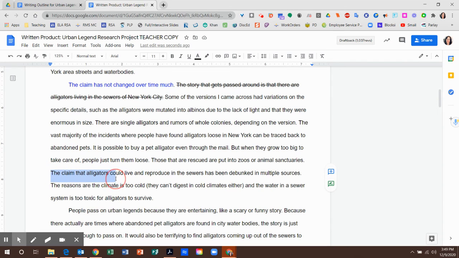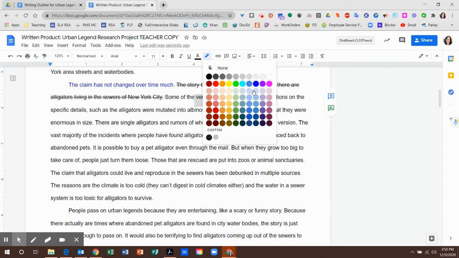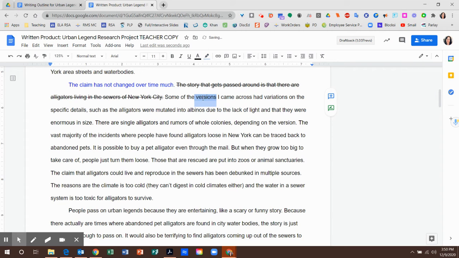The claim that alligators could live and reproduce in the sewers has been debunked in multiple sources, and the reasons are the climate is too cold and the water in the sewer system is too toxic. All right. Well, what I'm noticing reading it out loud is I have several subtopics here. First, I have these versions. That's the first important detail, that there are these different versions. And then the next couple sentences tell you what those versions are, the specific details of that.